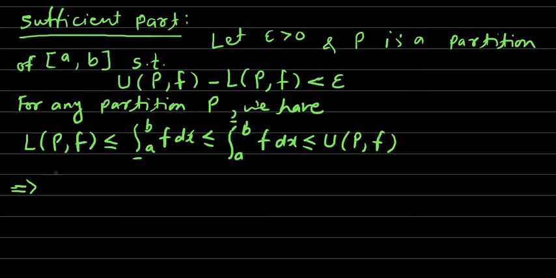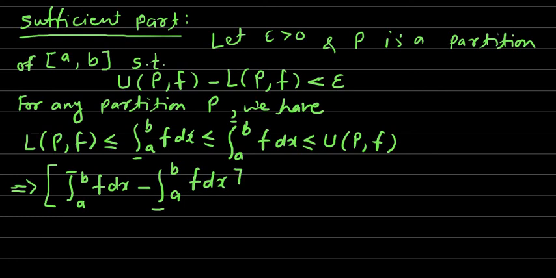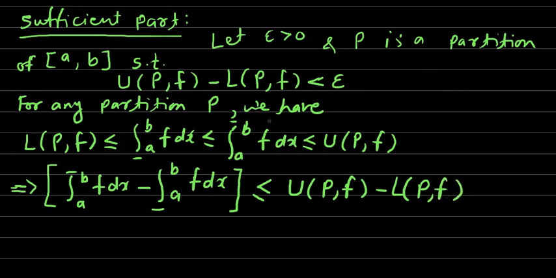From this we obtain the difference of the middle two, the upper integral a to b f dx minus the lower integral a to b f dx, is less than or equal to the upper sum over partition P for the function f minus the lower sum over partition P for the function f.